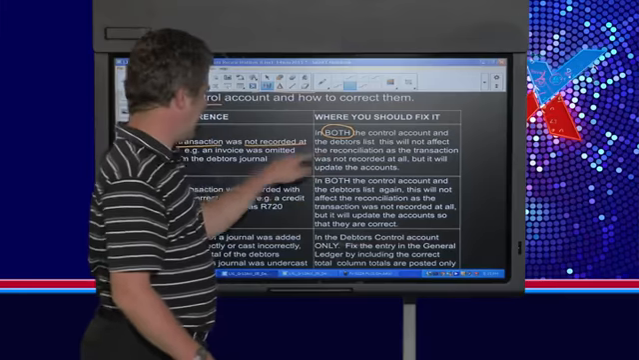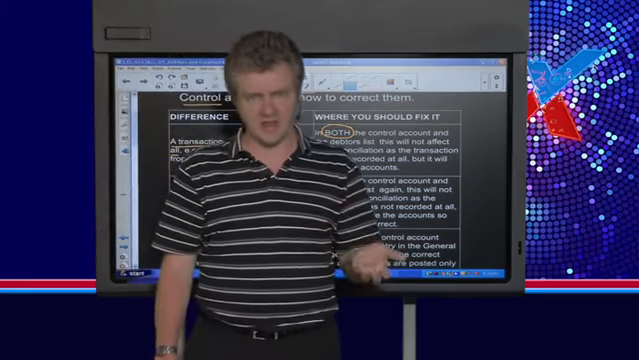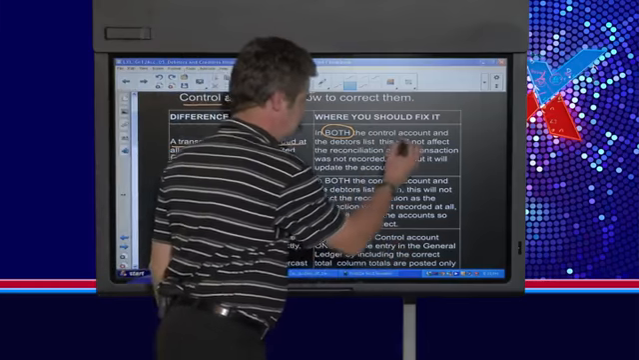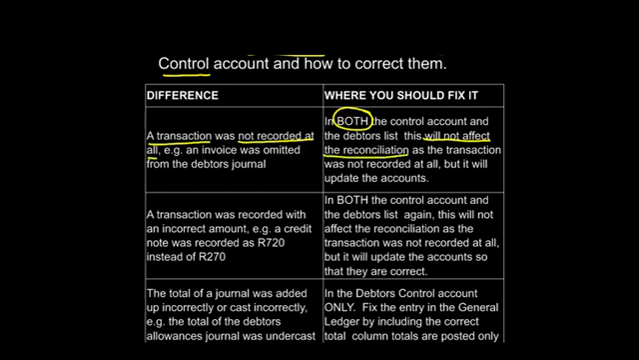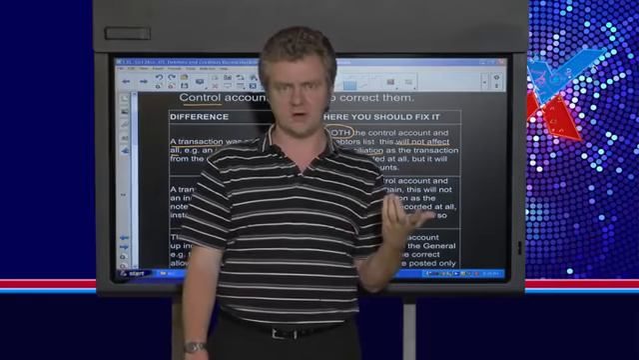So we just haven't entered a transaction, and we just have to now make the necessary entry. What's important to realize is that this transaction will not affect the reconciliation. It's not going to change the totals because we've just left something out. So if the debtors control account and the debtors list are both wrong, and we add that transaction that we haven't recorded, it's going to affect both totals and there isn't going to be a reconciliation difference. But you still have to record it because there's an error in your books.